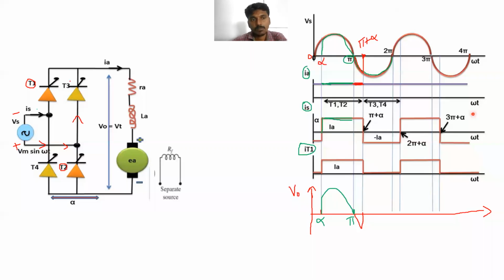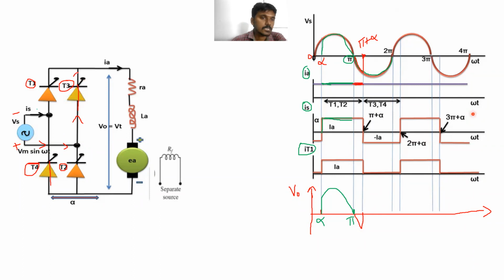So in the same way, whenever we apply the gate pulses for T3 and T4 at a time, the thyristors T3 and T4 will be turned on. Clear?